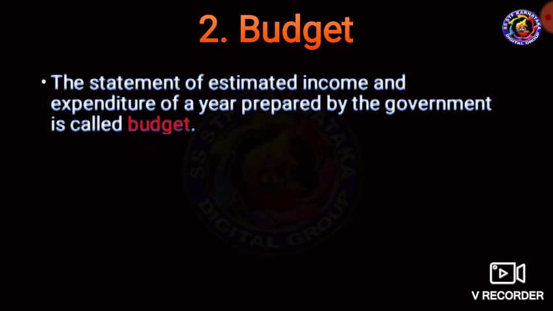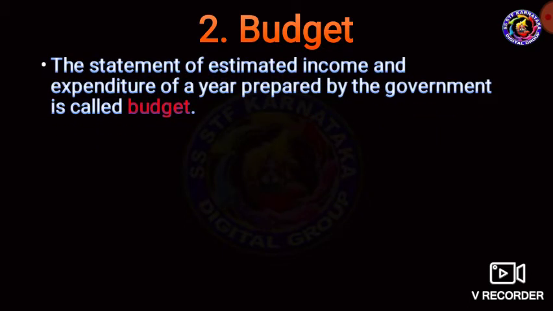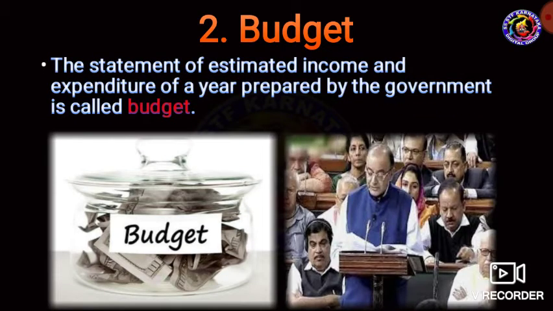Let's move on to another important concept in this lesson, that is budget. What is the meaning of budget? What are the importance and what are the types of budget? My dear students, the statement of estimated income and expenditure of a year prepared by the government is called a budget.